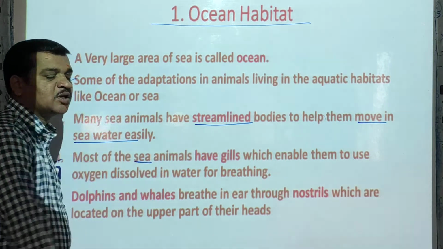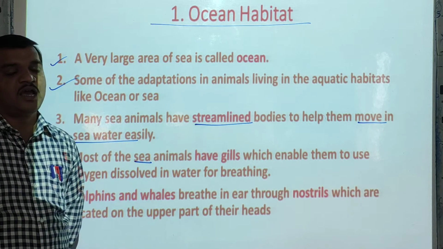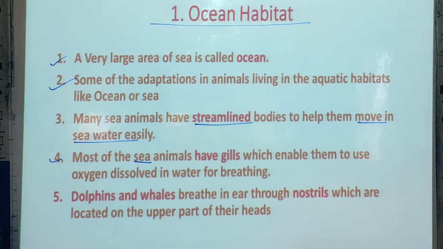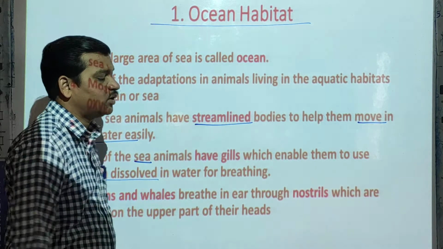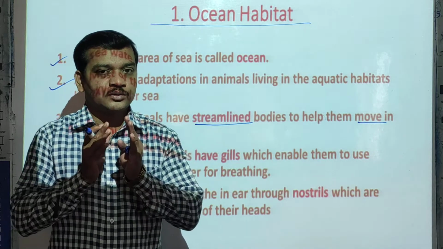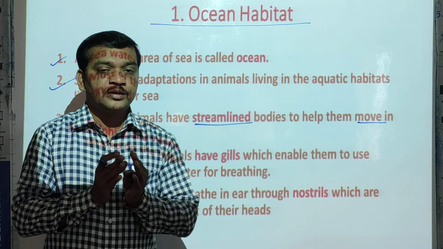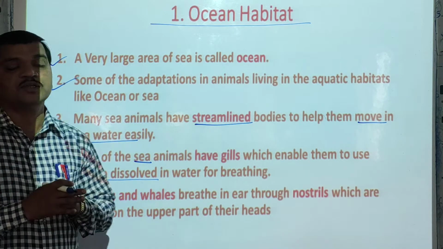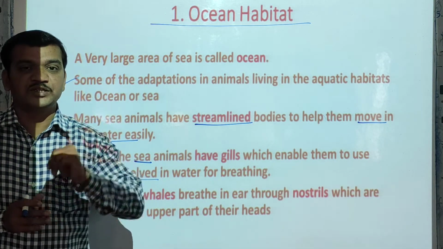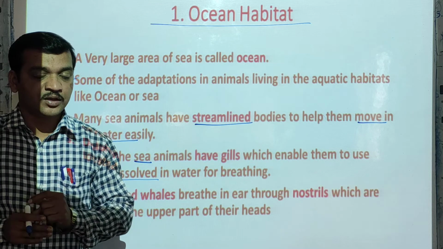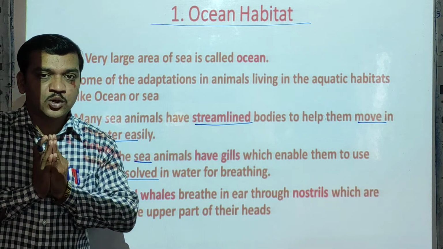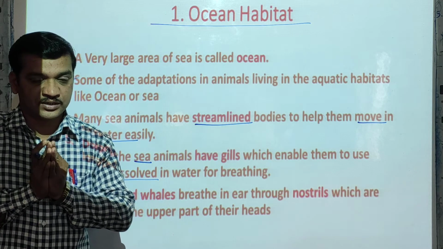The next point, most of the sea animals have gills, which enable them to use oxygen dissolved in water for breathing. Most of the sea animals have special organs, that is the gills, and these gills are helpful to absorb the dissolved oxygen.